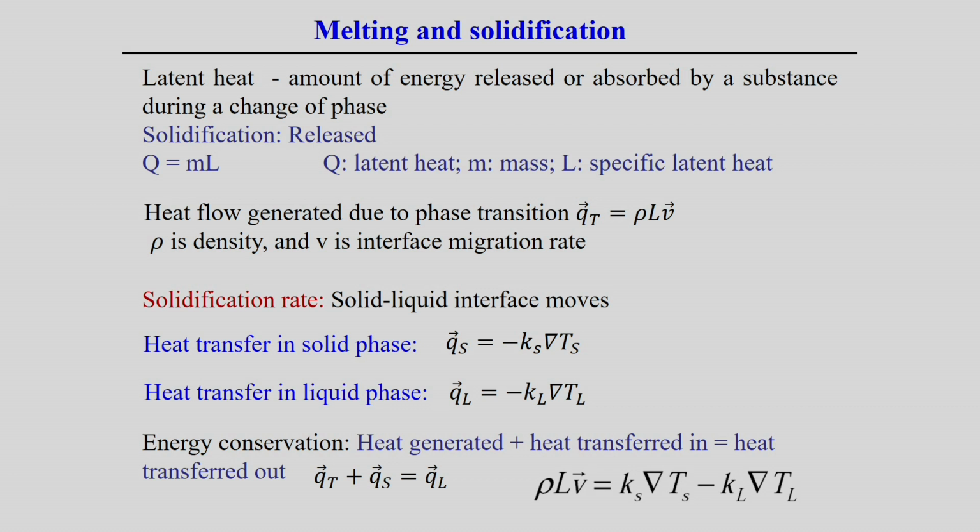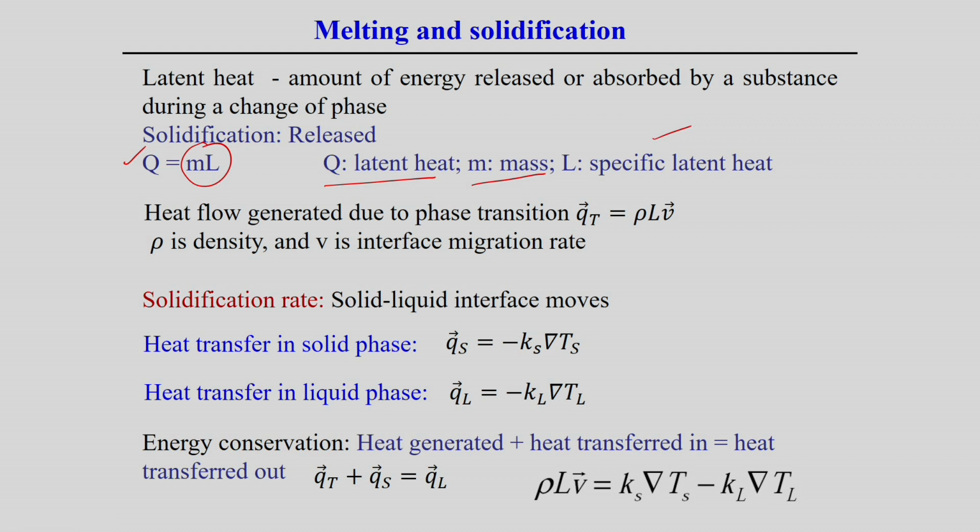So, in case of solidification, this latent heat is released, and during the melting of a material the latent heat is absorbed. How can we estimate the amount of latent heat? Q equals m into L, where Q is the latent heat, m is the mass, and L is the specific latent heat, specific meaning per unit mass. So, this is the total latent heat we can estimate.